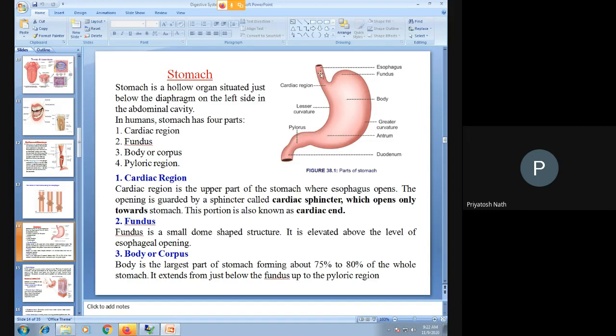They ensure the food stays inside the stomach for a particular time so that digestion becomes possible. Then we came to know that the body covers 75 to 80% of the total volume of the stomach, and it is responsible for holding the fluids.